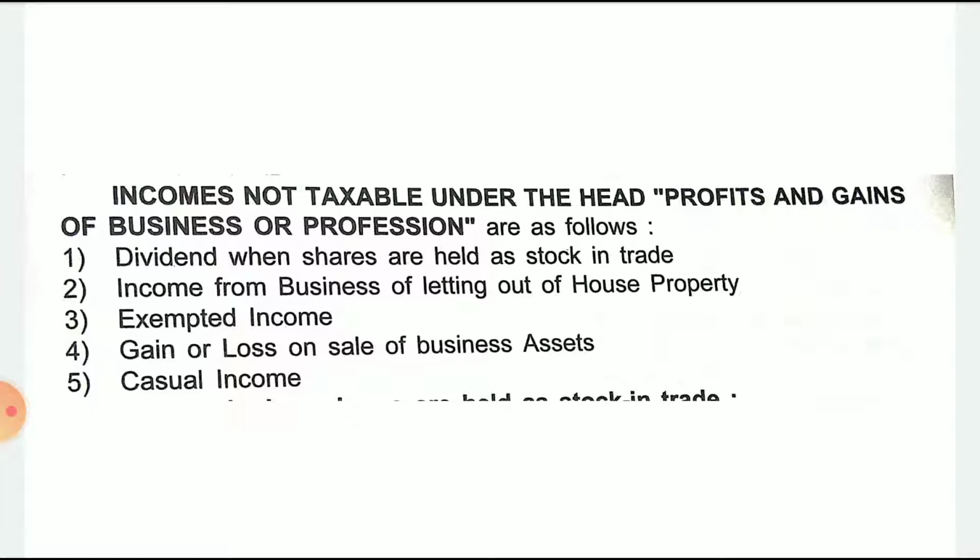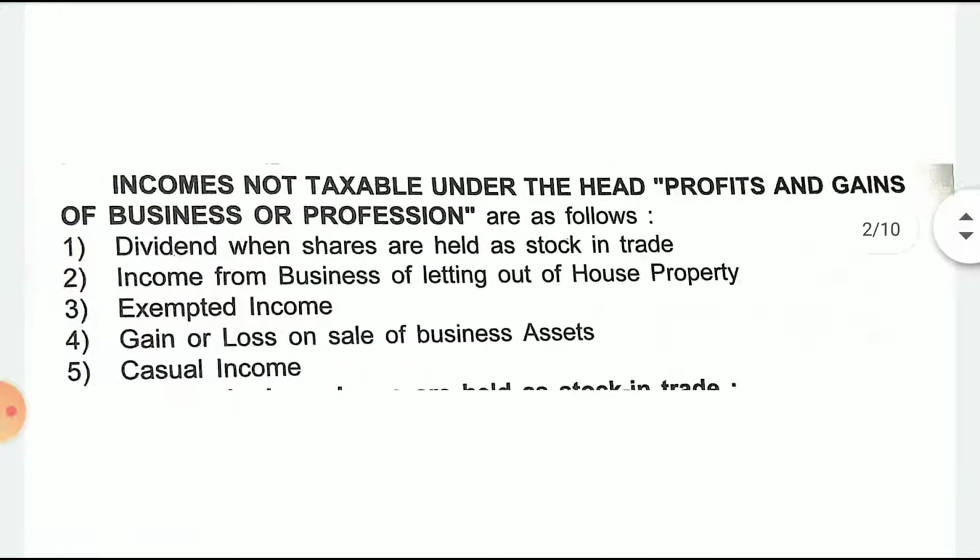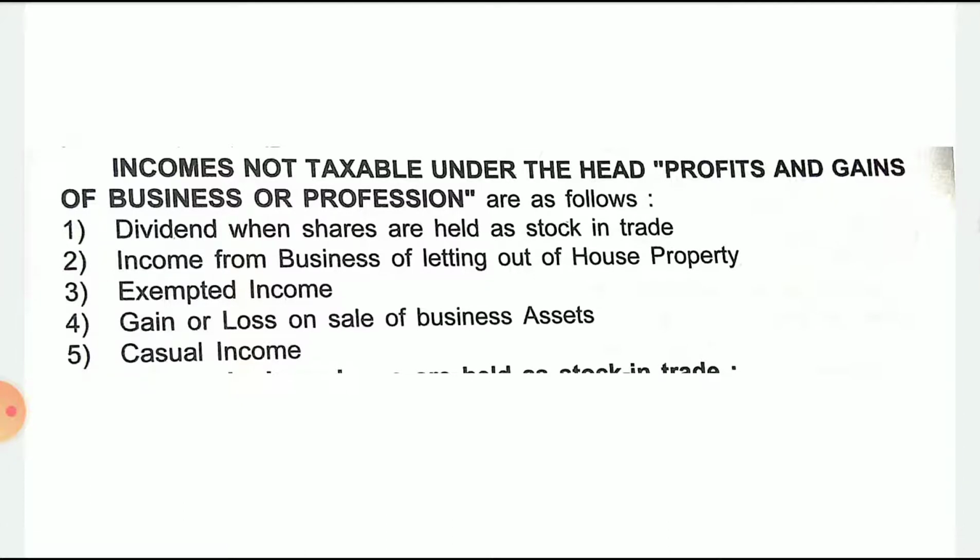Similarly, casual income. Any income which you don't get in the regular course of the business, like if you win a lottery, or if you win crossword puzzles, etc., if you are getting any income by that, those are taxable under some other source. Those are not taxable under income from business and profession.